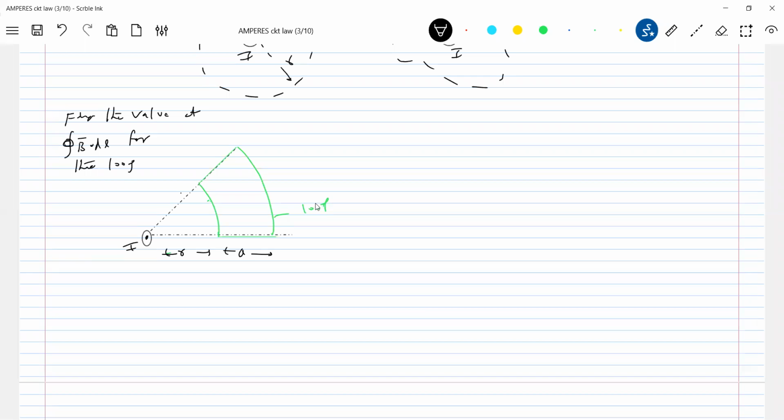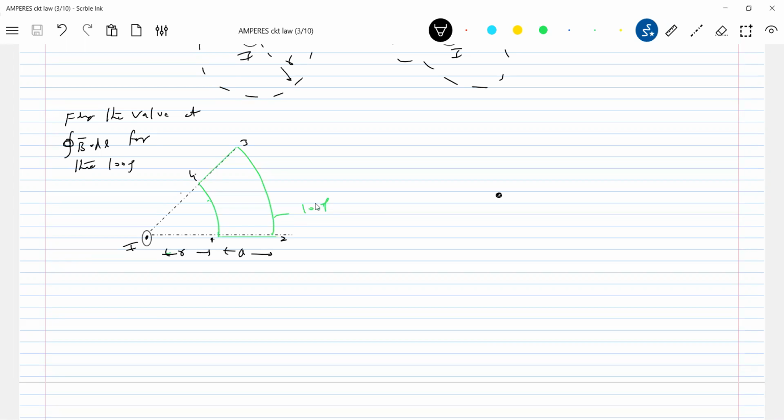So let's do one thing. Here there are two elements. 1, 2. I'll start with this one. 1, 2, 3, 4. The b bar due to a long wire will be concentric circles. So shall I say that this particular loop is present in the field of the long wire? Then how will b bar be at all points?